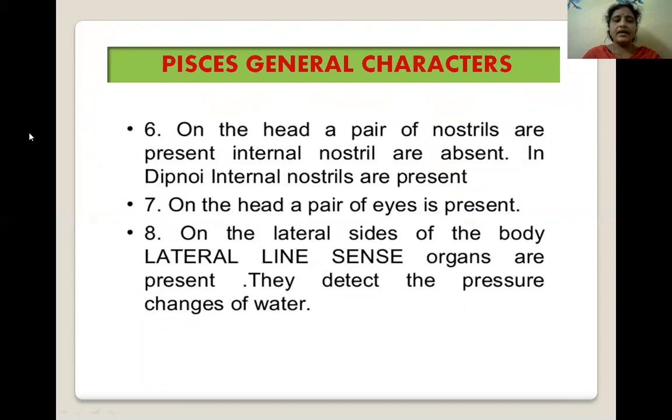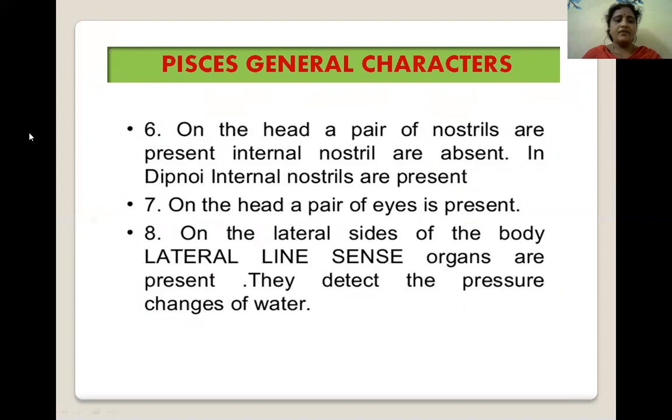Next, the remaining characters of Pisces. They may have external nostrils. When one pair of nostrils is present, the condition is called dirhinous.